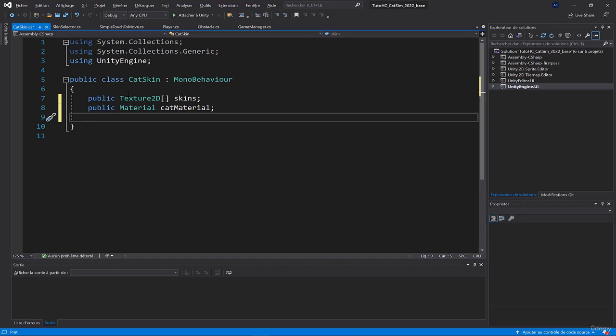Then I create a variable. I'll put it in public, but normally it doesn't need to be as we'll set it from our code, but setting it public will allow you to visualize the result in the inspector. I put everything in public so you can really see what it does in the inspector, but this is not a variable that is necessarily accessible via the inspector. It's just to show you. So this variable will be of type int, and it will be the selected skin.